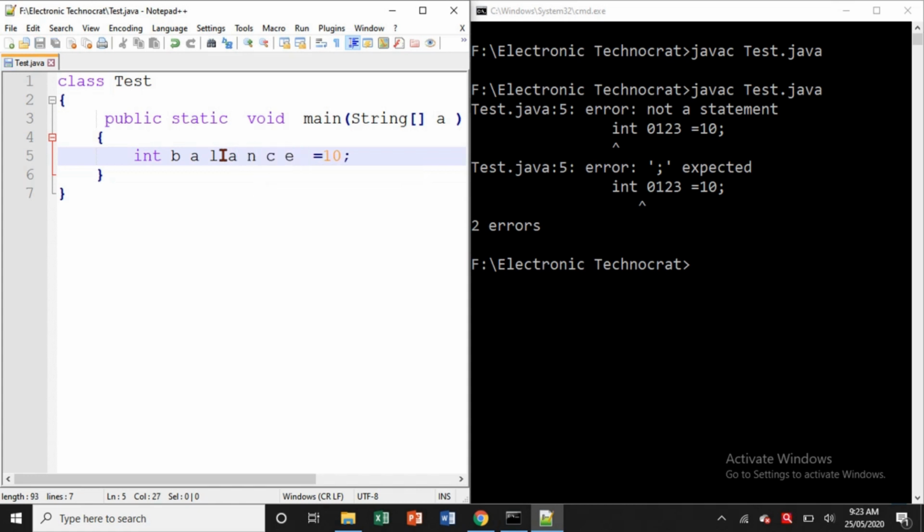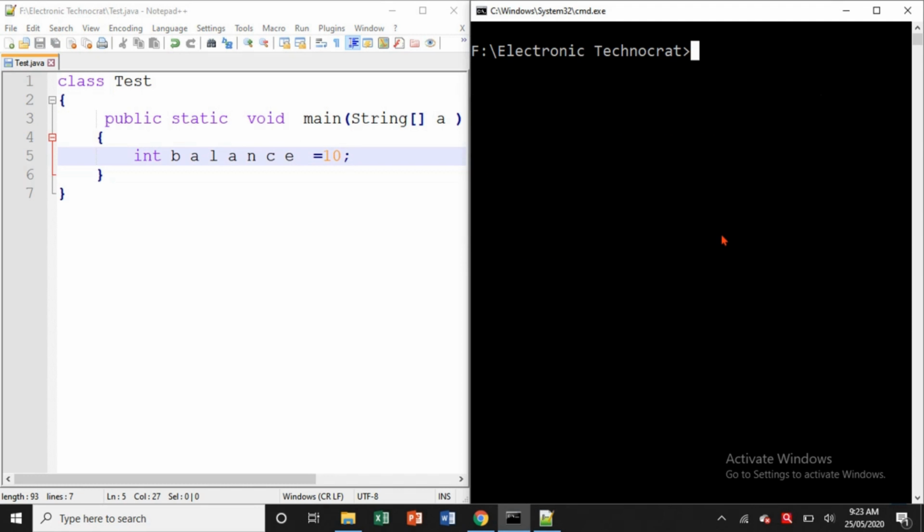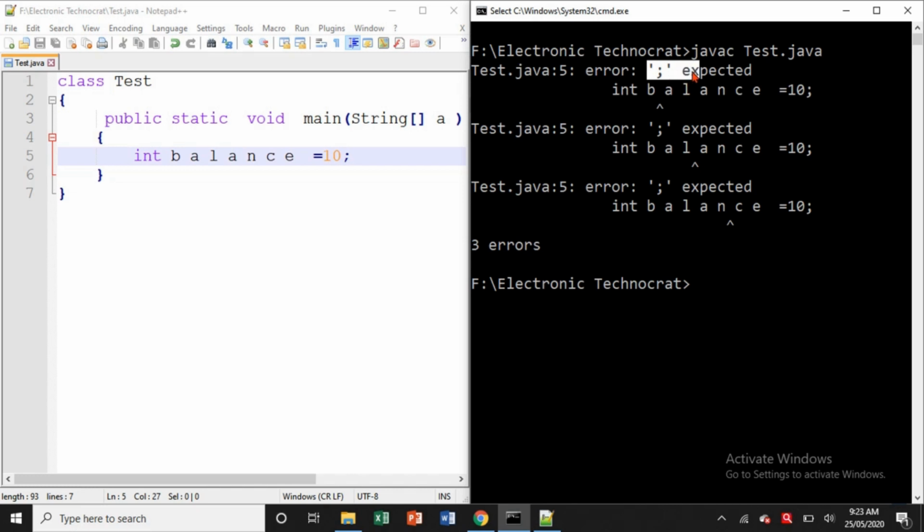Now next one is, if we write like this, balance, space, is it valid? No, it is not valid. So let me show you the error. Yes, it is throwing a compile time error, stating that semicolon expected, because this space is not allowed in Java for identifier, because what I already told you: small a to z, capital A to Z, underscore and dollar. So this space is a special character which is not allowed for identifier. That's why it is throwing an error.